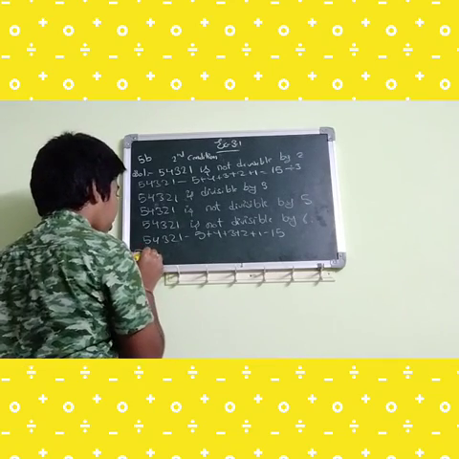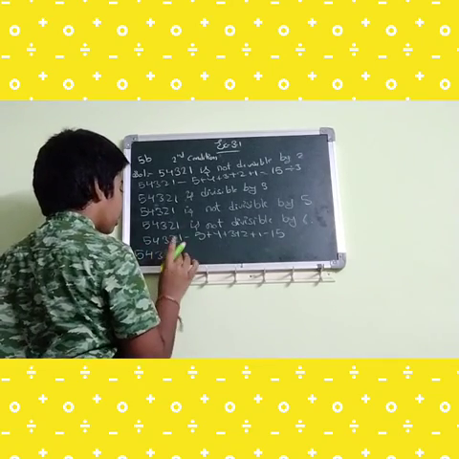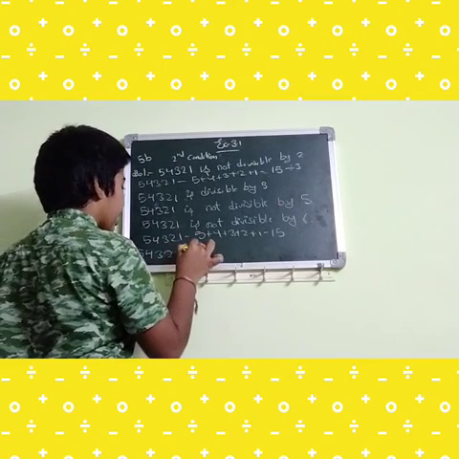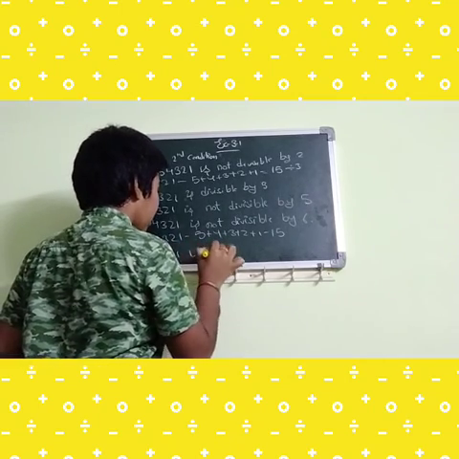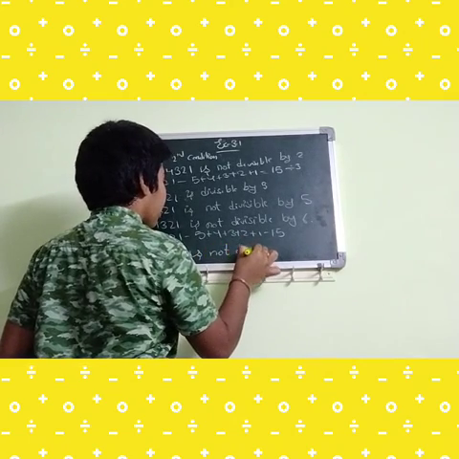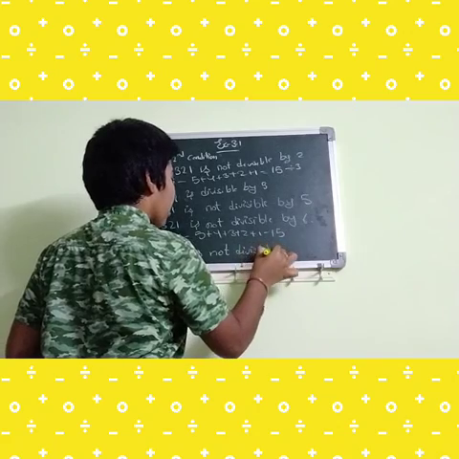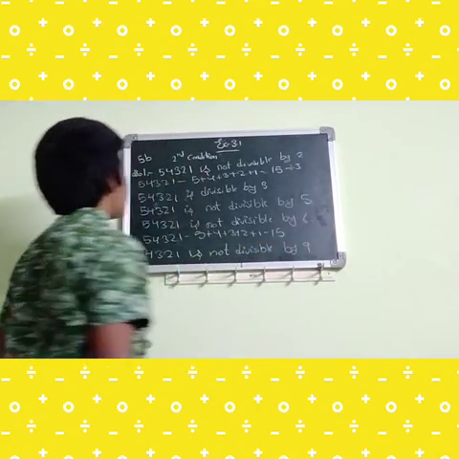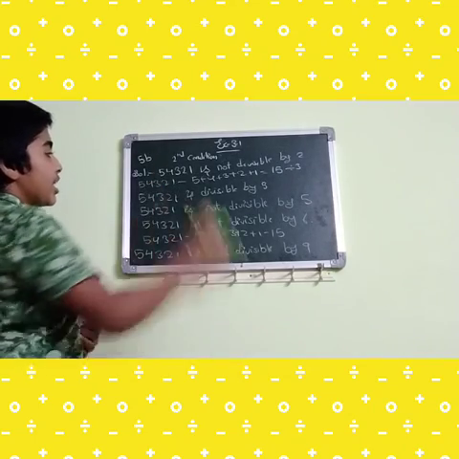So 5, 4, 3, 2, 1 is not divisible by 9. So this is the fifth problem, second condition.